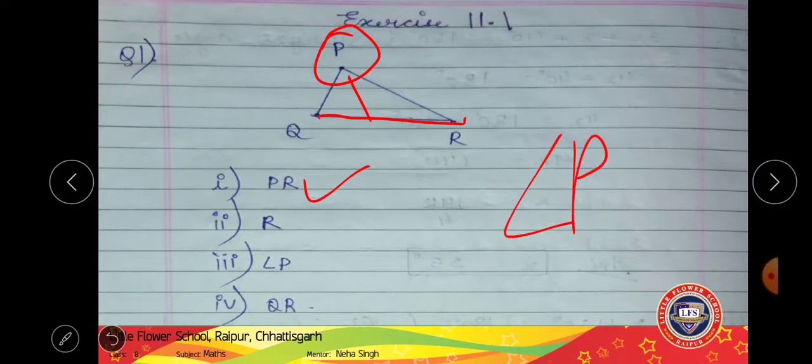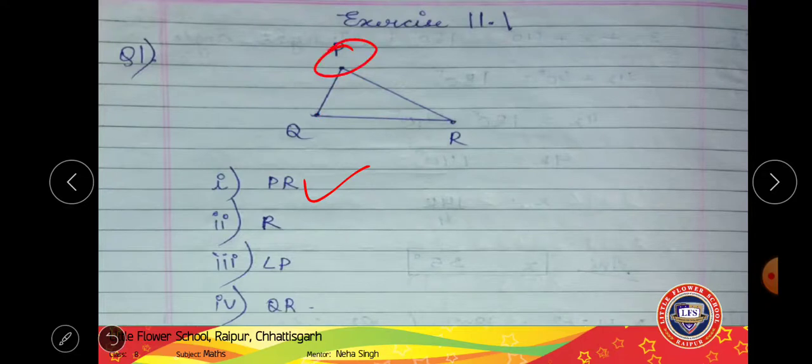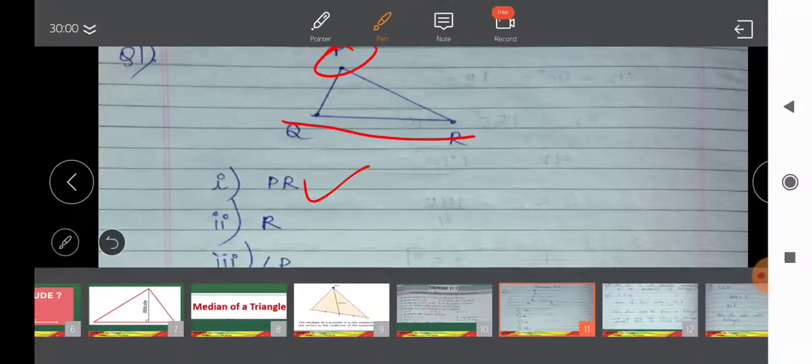The fourth is the side opposite to vertex P. Now see, what is vertex P? This is vertex P, and the side opposite to it is QR. So the answer is QR, right?